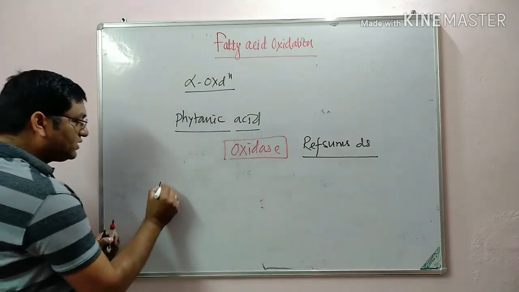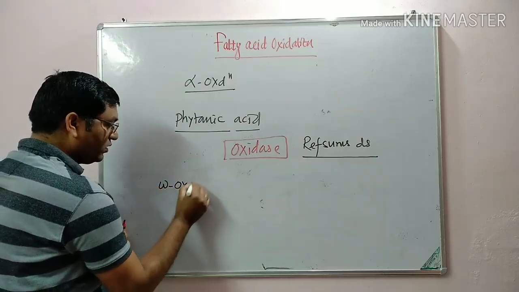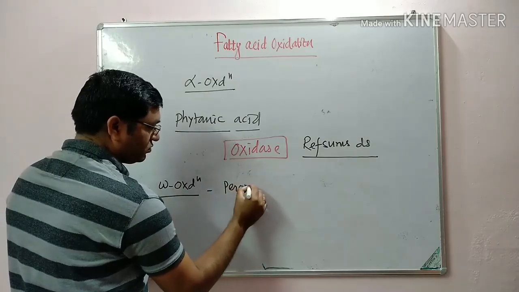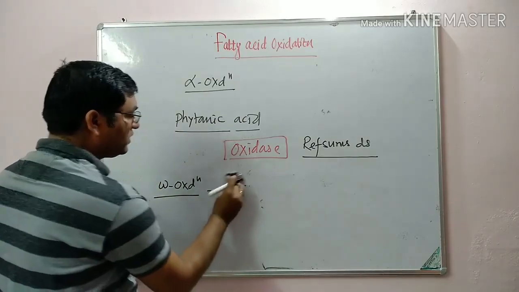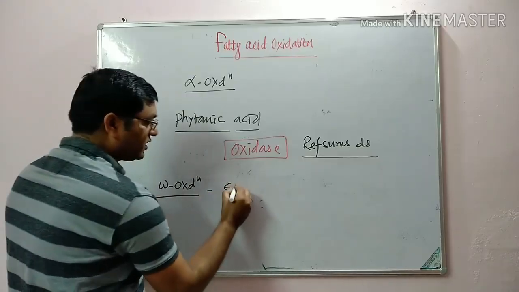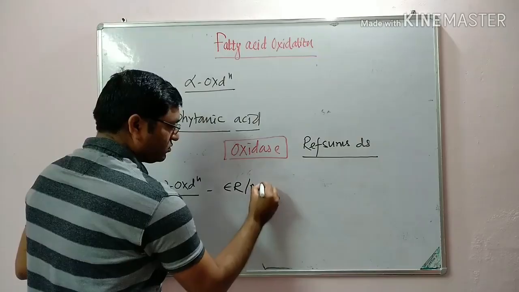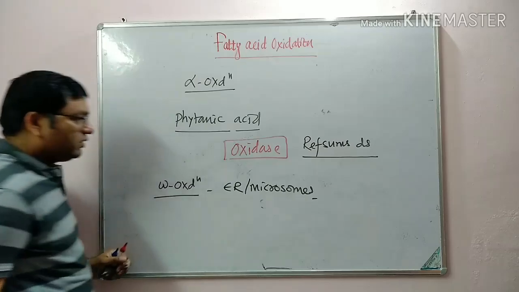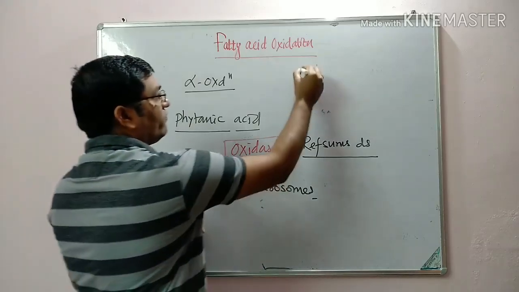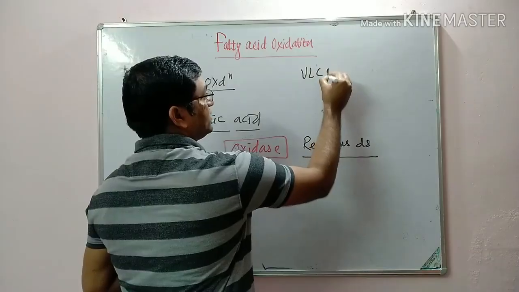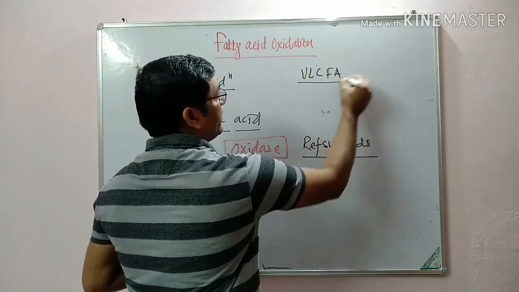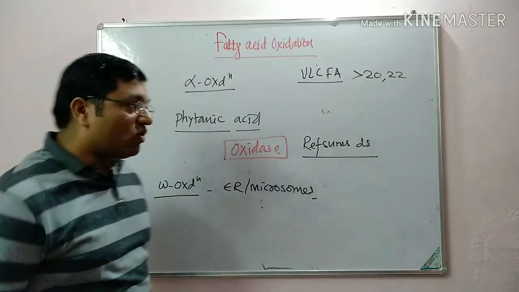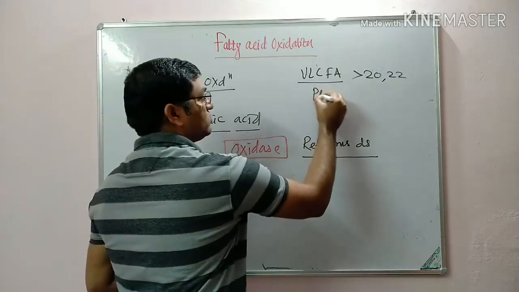Then omega oxidation, it especially occurs in the endoplasmic reticulum and microsomes. Then oxidation of very long chain fatty acids, more than 20 or 22 carbons, occurs in the peroxisomes.